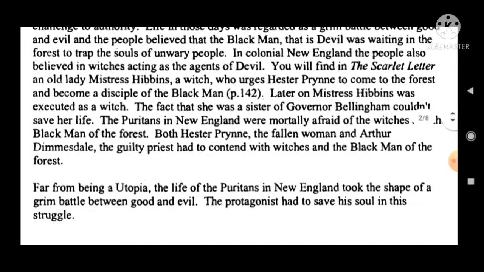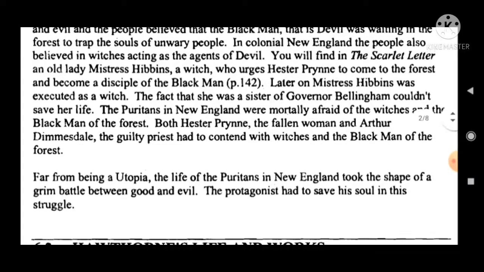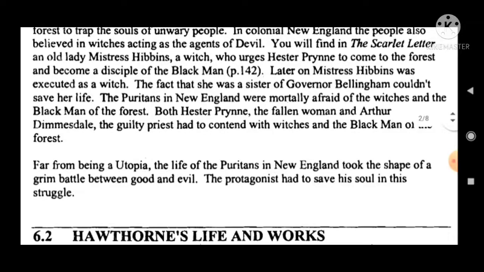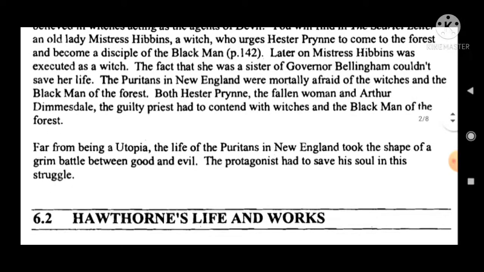So here is the witch. Who is the witch? That is Mistress Higgins, the character we read about in The Scarlet Letter, who urges Hester Prynne to come to the forest and become a disciple of the black man. Later on, Mistress Higgins was executed as a witch. The fact that she was a sister of Governor Bellingham could not save her life.